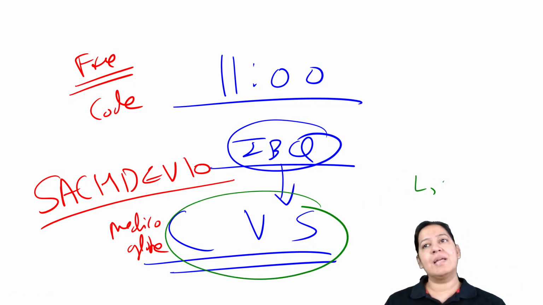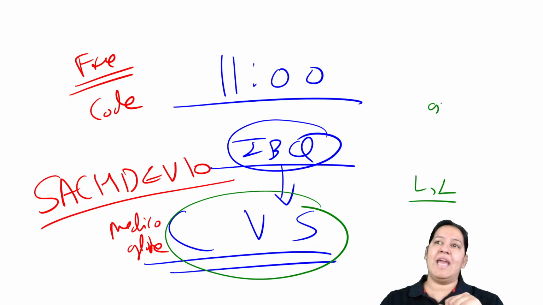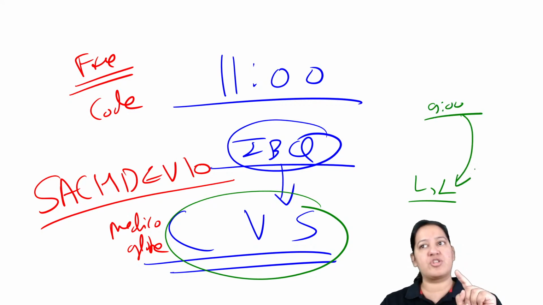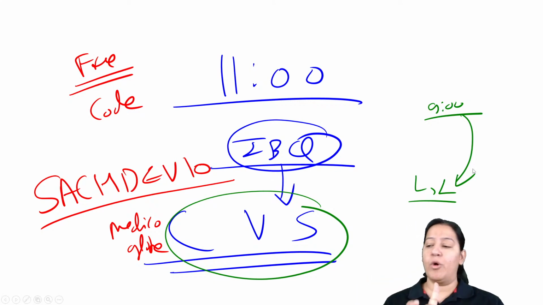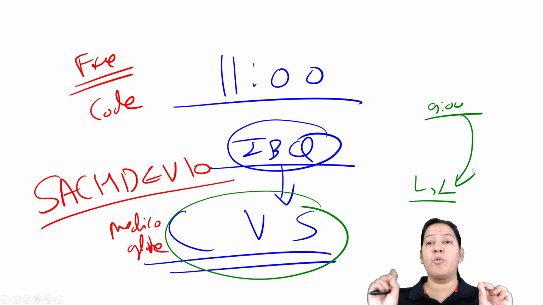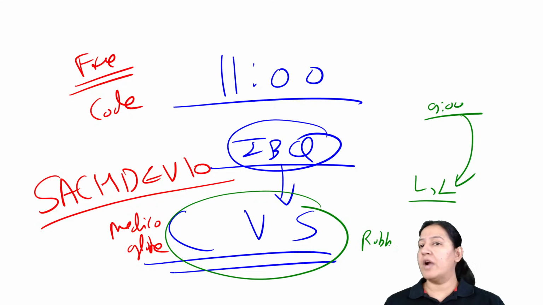What about leukemias and lymphomas? Tomorrow at 9 a.m. on YouTube, I will discuss image-based questions of leukemias and lymphomas. But today, at 11 a.m., I'm going to discuss CVS. I want all the students to participate in this free class. Very important image-based questions I'm going to discuss from Robbins, so you can't afford to miss it.